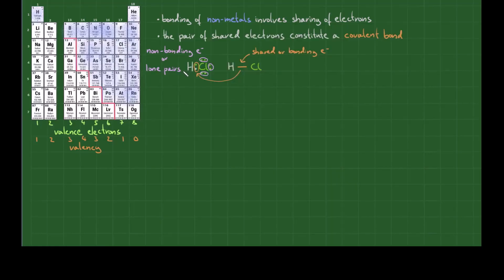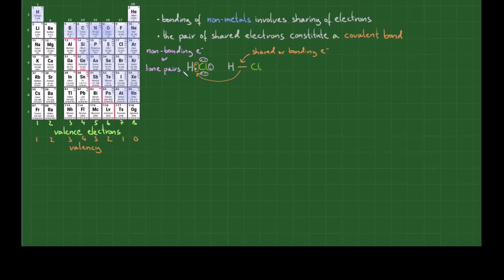Whenever we combine nonmetals, we end up with covalent compounds. The number of unpaired valence electrons tells us how many bonds a nonmetal is likely to form. The pattern for this is given by the valency of the atom. So from left to right, we have 1, 2, 3, 4, and then we start going back 3, 2, 1, and 0. Once again, noble gases are not going to form any bonds because all of their electrons are already paired up.